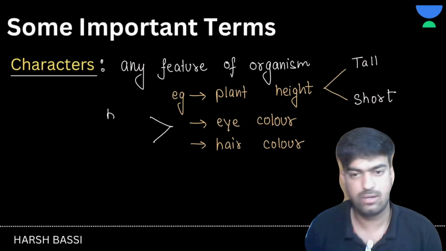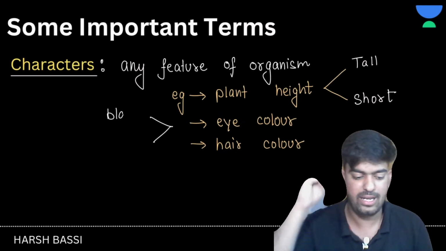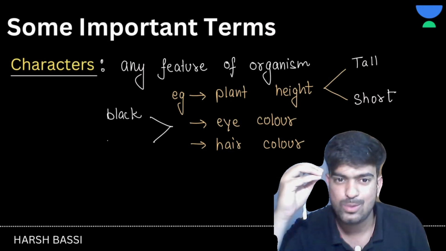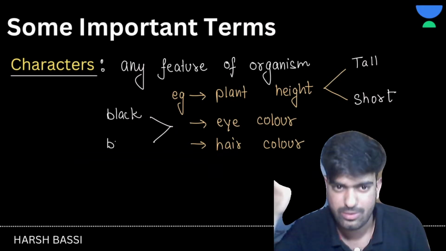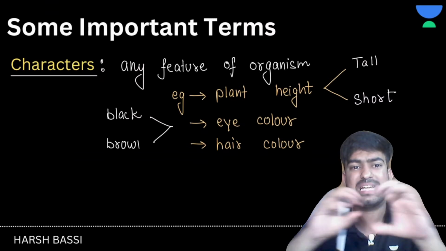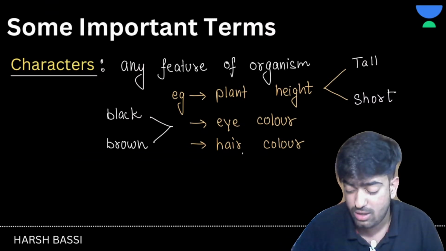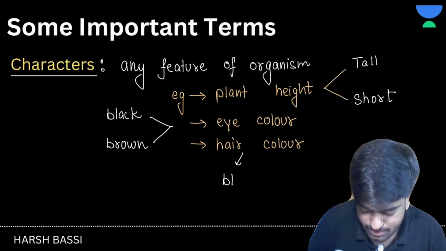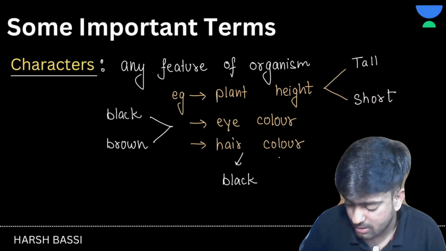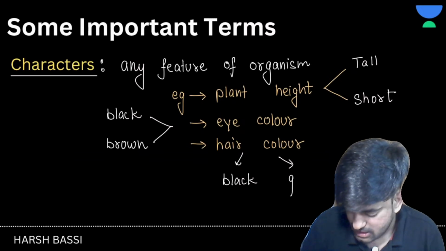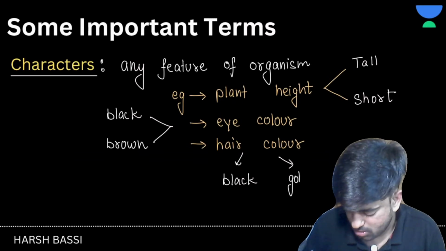We are skipping the person who does the coloring thing, because that is from the outside, it's not natural, right? So hair black, golden. These types of characters are called what? They are called traits. So this black and brown is called a trait, this tall and short is called a trait, and this black and golden is called a trait.